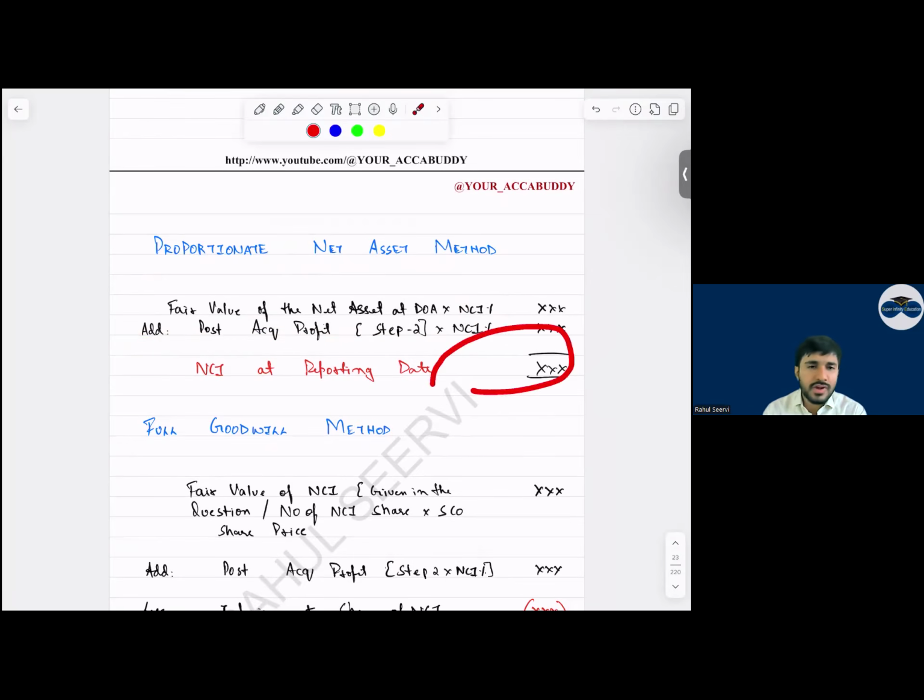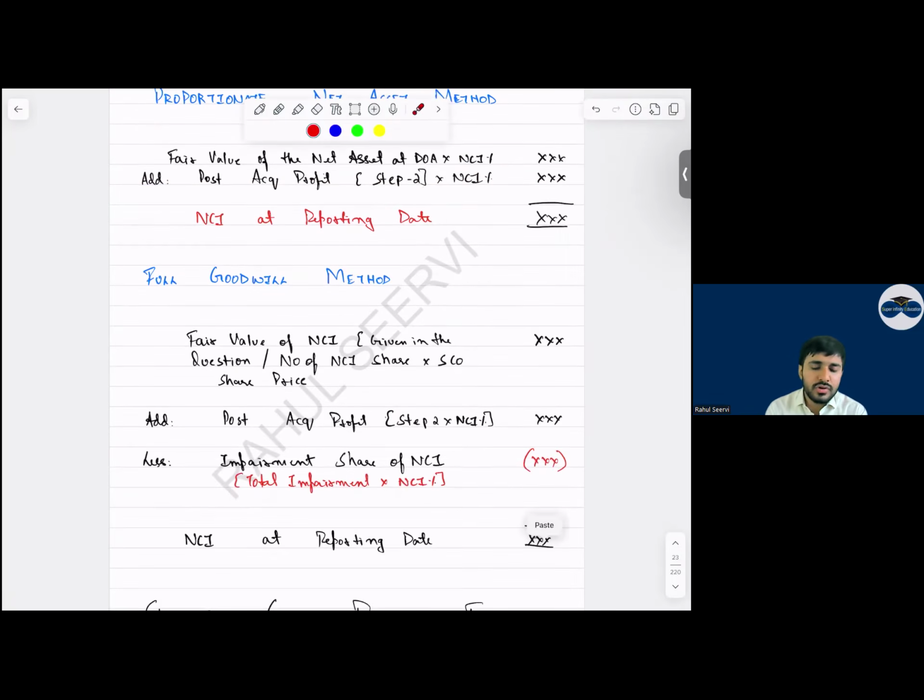Yes sir. You get the NCI at the reporting date. Then the full goodwill method. In the full goodwill method, what do we see, everyone? Sir, the fair value of the NCI given in the question. If it's not given, calculate it. Then add post-acquisition profit, less impairment share. Yes sir. We get the NCI at the reporting date.